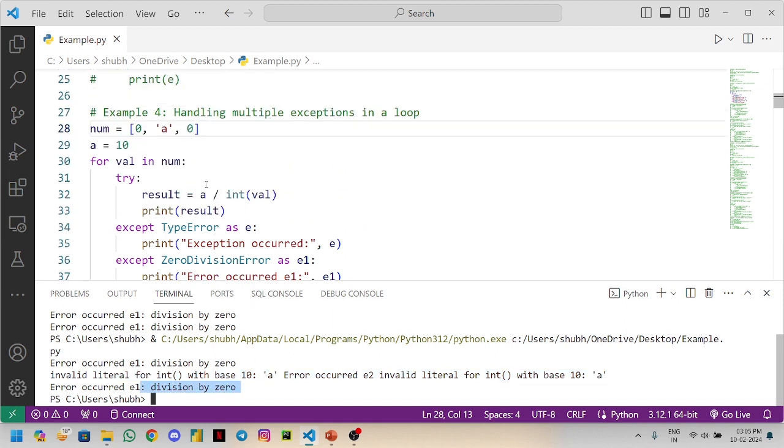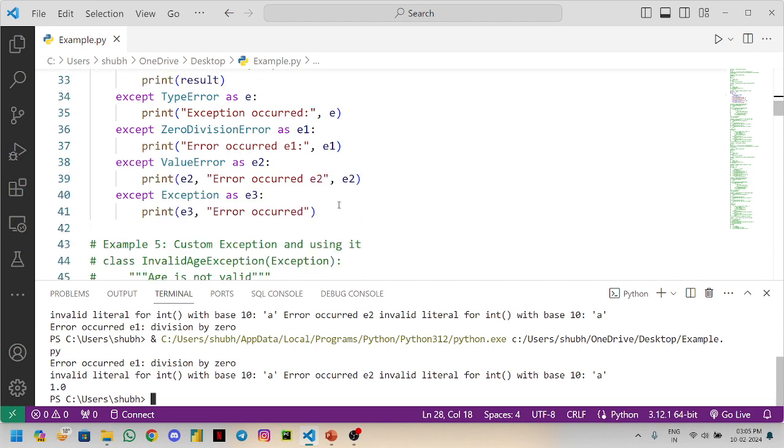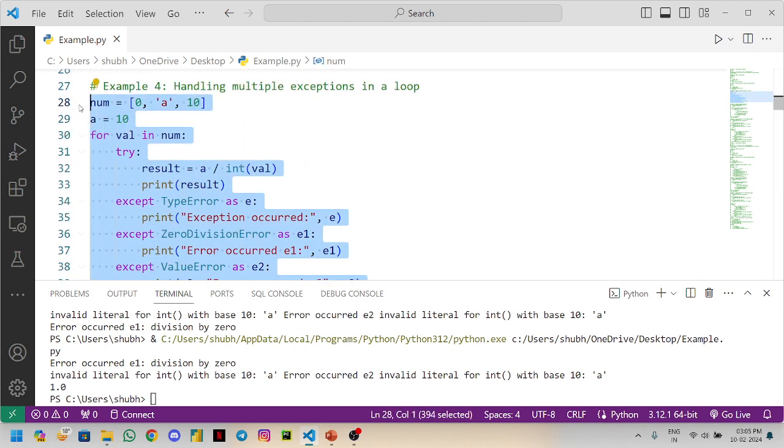And you can put 10 here also, which will just give you the value. This is how you handle multiple exceptions in a single program.